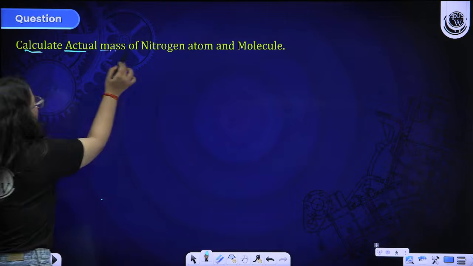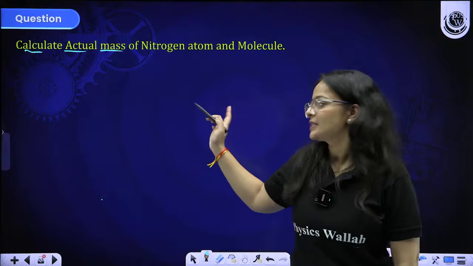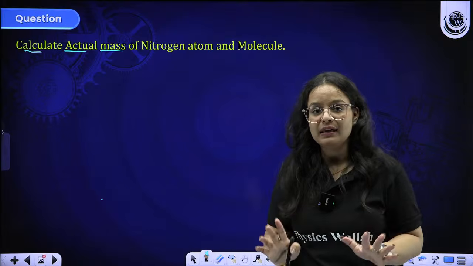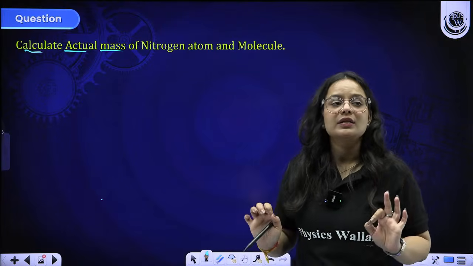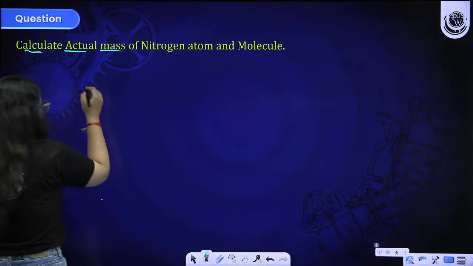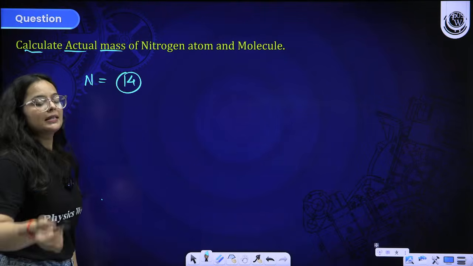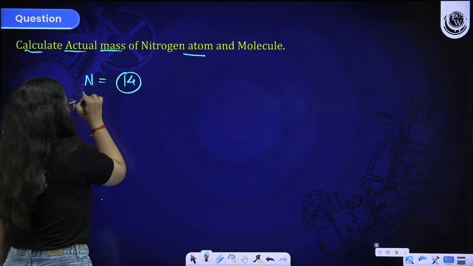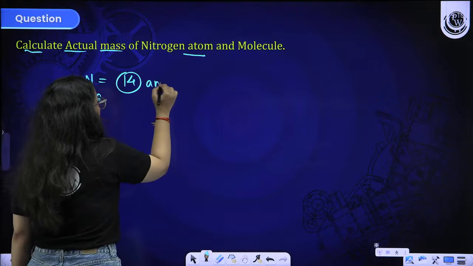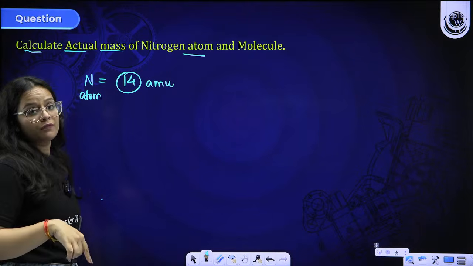Moving on to a question portion. We'll see how many of you are capable of doing this question. Calculate the actual mass. Relative atomic mass does not have any unit at all. If I ask you about the actual mass of a nitrogen atom, you must have learned that nitrogen's mass is 14. Now what is the unit? Since we are discussing an atom, which is a very small particle, the unit will be AMU. So 14 AMU will be the mass of a nitrogen atom.